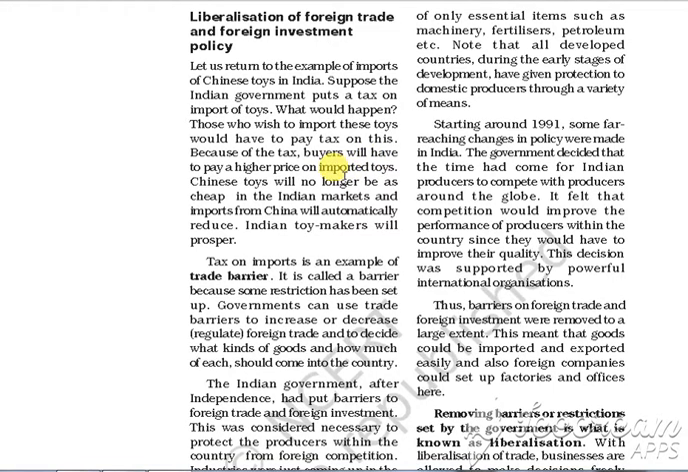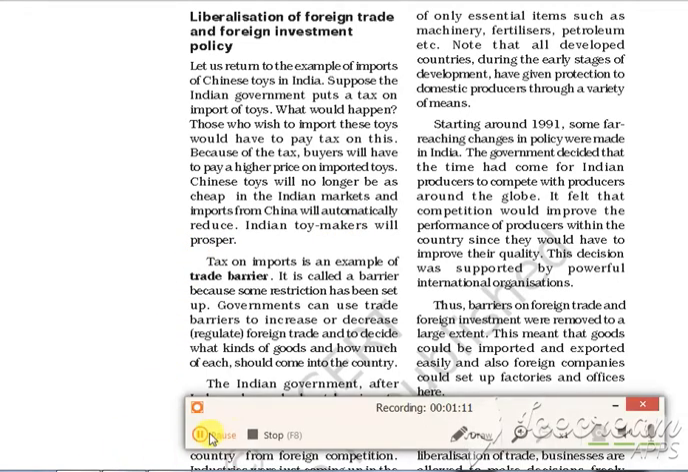Now Chinese toys will no longer be cheap in the Indian markets, and import from China will automatically reduce. Indian toy makers will prosper. So we have studied that by increasing the import tax, the Chinese toys will become costly. Now tax on import is an example of trade barrier. It is a type of trade barrier.